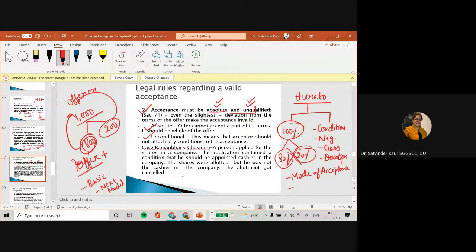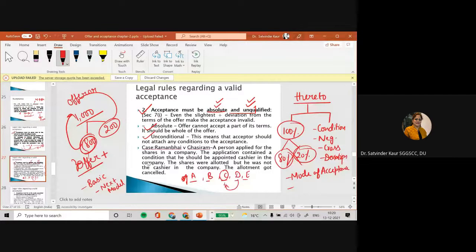The terms and conditions say मॉडल ए, मॉडल बी, मॉडल सी, मॉडल डी, बहुत सारे मॉडल्स है. तो आप अपनी रिक्वायरमेंट्स के हिसाब से मॉडल सिलेक्ट कर सकते हो, but they are not going to make any changes as per your requirement. The person cannot say that okay, you select the C model and you just pay me something extra, so I will add the features of D model as well. That is not there. So in that situation, the offerer has the right to have its own terms and conditions, and the acceptor is going to accept it as it is. He cannot make any changes in the offer, and if he makes changes in the offer, it will lead to termination of offer. Is this point clear to all of you?